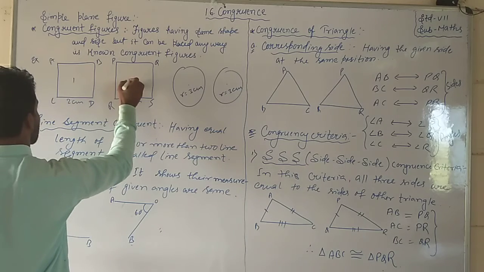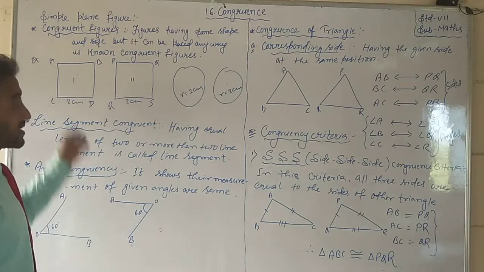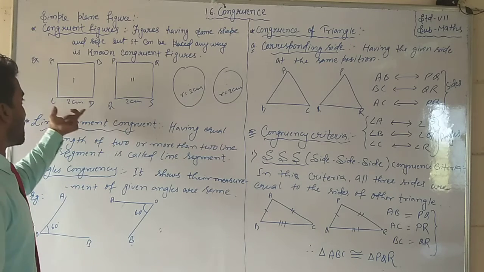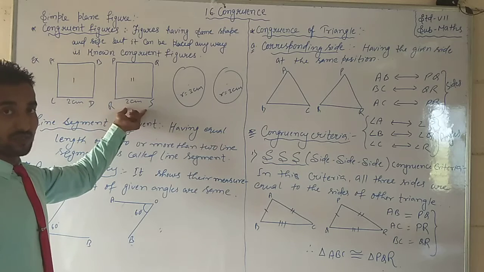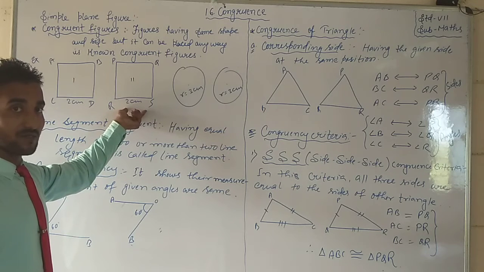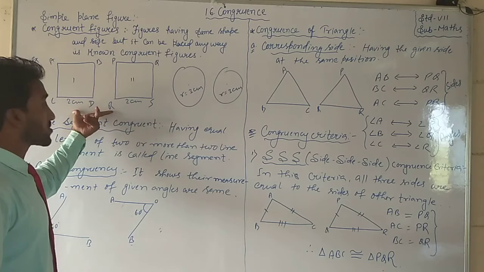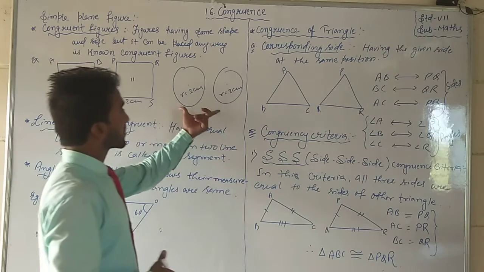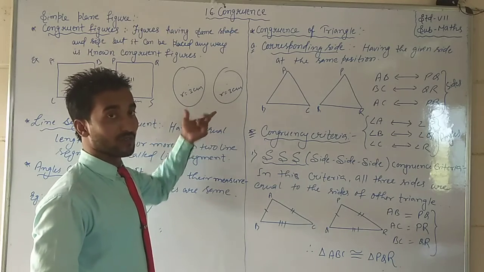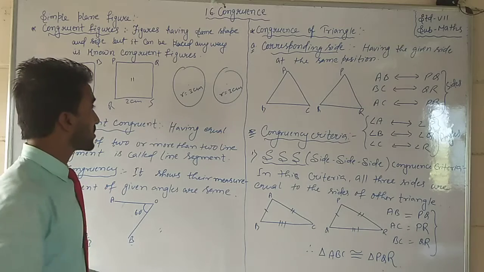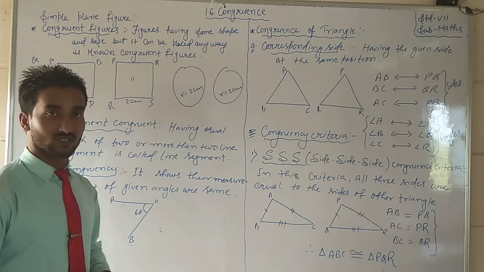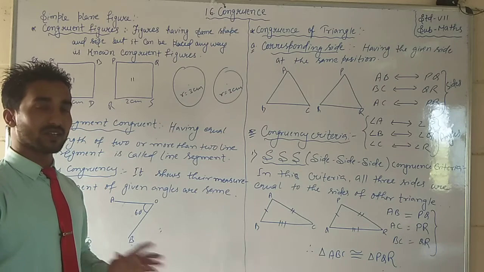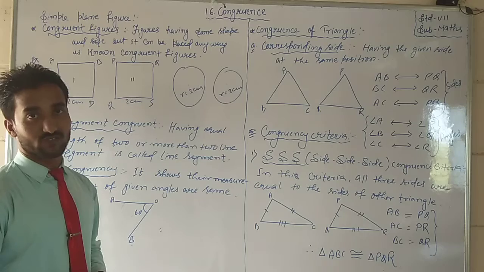It is square 1 and square 2. What happens? See, A, B, C, D. As you know, the sides of a square are always equal. In the same way, this side is 2 cm and this side is 2 cm. Are you getting my points? It means both squares have sides of 2 cm, so they are congruent. Two circles are given, both congruent. Why? Because both radii are given as the same, 3 cm, 4 cm, 5 cm. Doesn't matter where and how they are placed, but same shape and same length must be there.